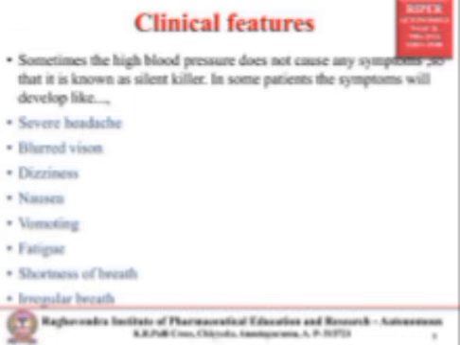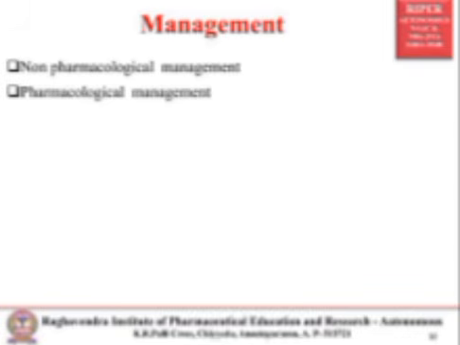Clinical features, the major signs and symptoms. Sometimes high blood pressure does not cause any signs and symptoms because it is a silent killer. In some patients it will include severe headache, blurred vision, dizziness, tiredness, nausea, vomiting, fatigue, shortness of breath, and irregular breathing. These are the major signs and symptoms of hypertension. Then management: there are two types, non-pharmacological and pharmacological.